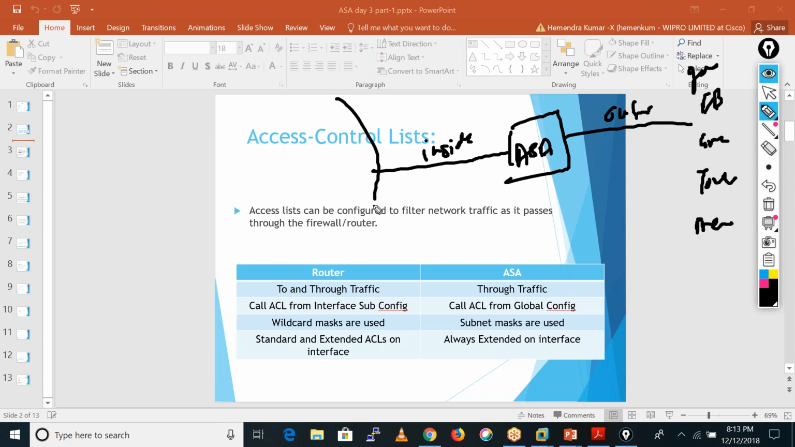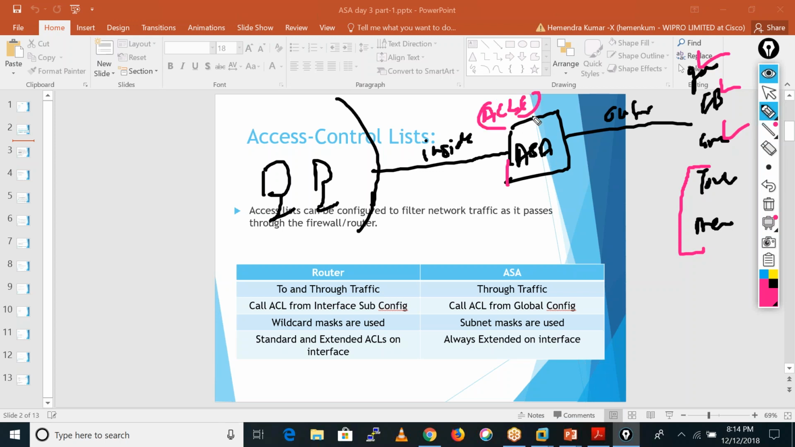What happened? Here you are having some inside users, and they are now able to access everything. Like they can go for Google, Facebook, Gmail, torrent, and movie sites as well. Now your manager said you just give the access to these guys for Google, Facebook, and Gmail. And if somebody tries to access the torrent or the movie site, you just drop that packet. So if we want to achieve these kinds of things, we always use the access control list, ACLs.